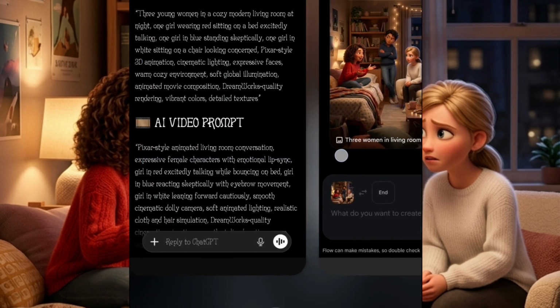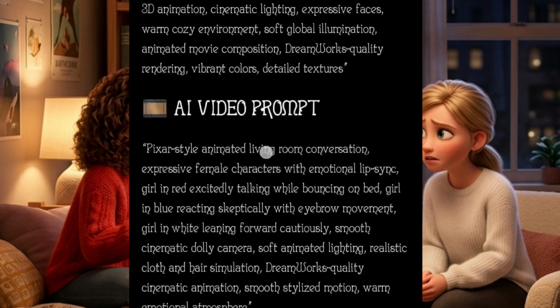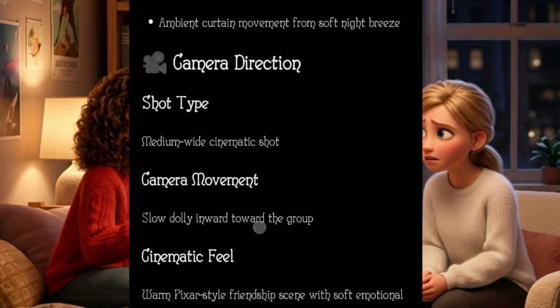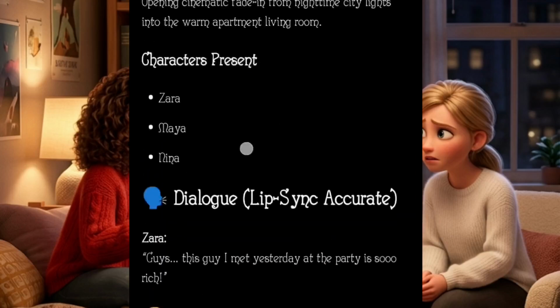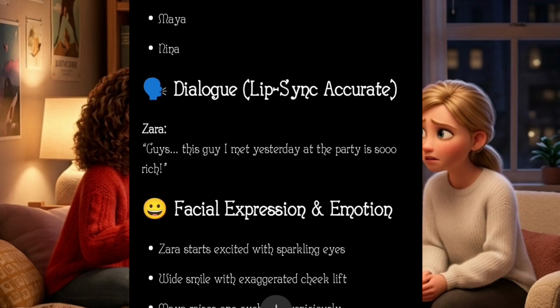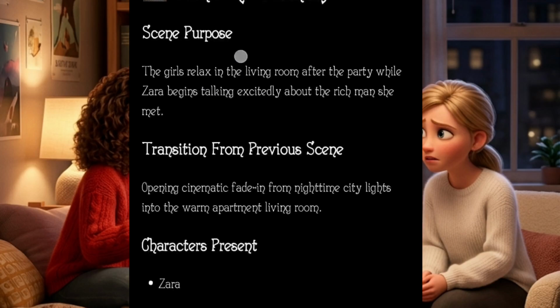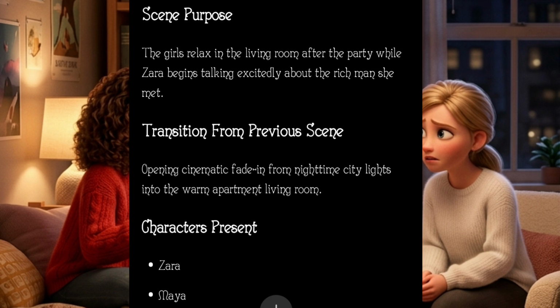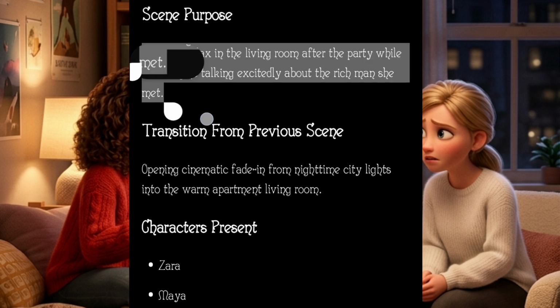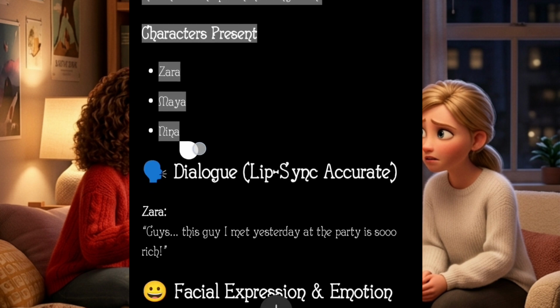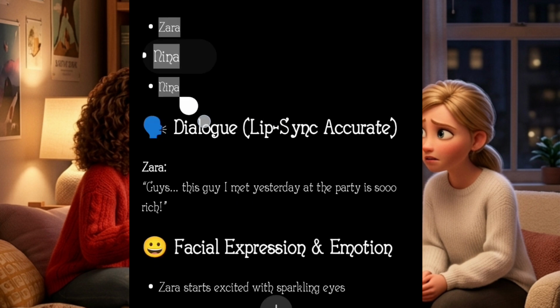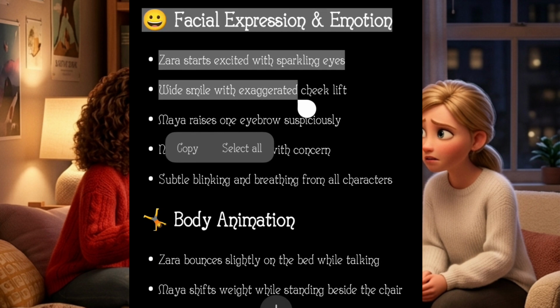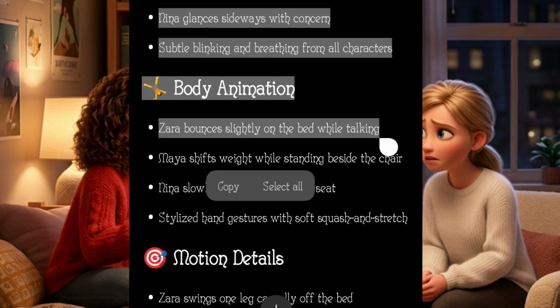That is the dialogue. Now what you need to do, just come back here. As you can see, this is everything here, the dialogue lip syncing. I've prompted everything in my master prompt, so you just copy everything like this. ChatGPT is going to write everything for you with the dialogue. You just copy everything.